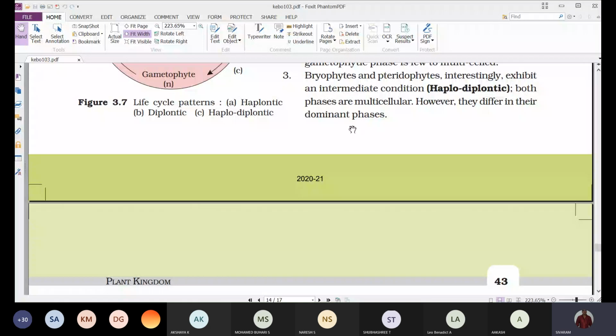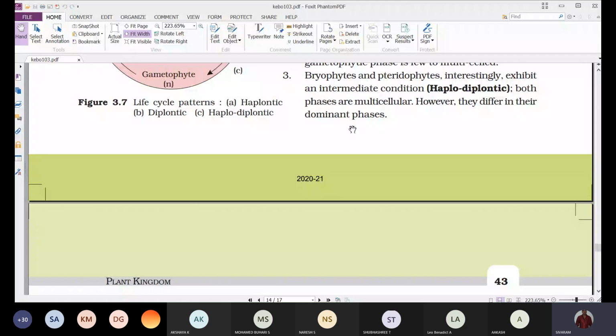In bryophytes, the haploid gametophyte is the dominant stage. In pteridophytes, the diploid sporophyte is the dominant stage. But whatever it is, both the stages are observed in both bryophytes and pteridophytes for a certain period of time.